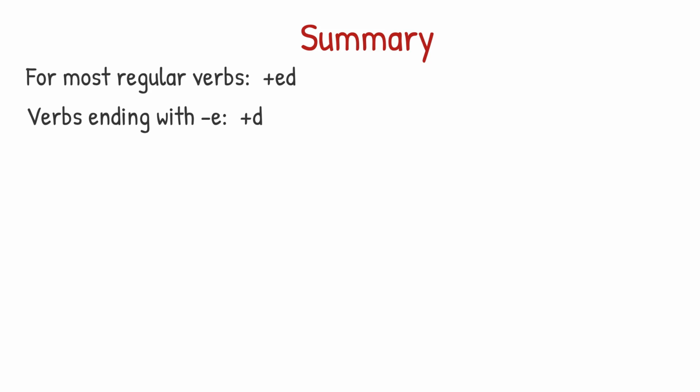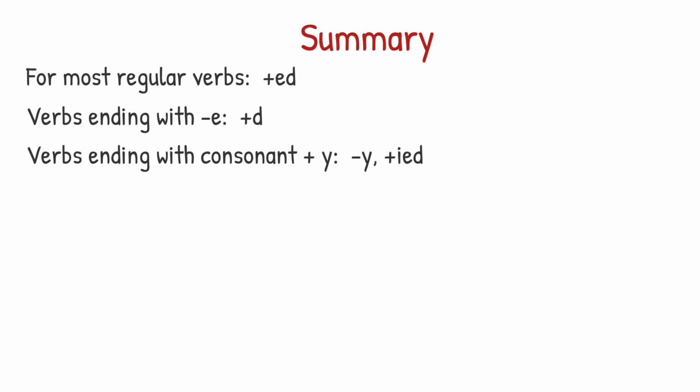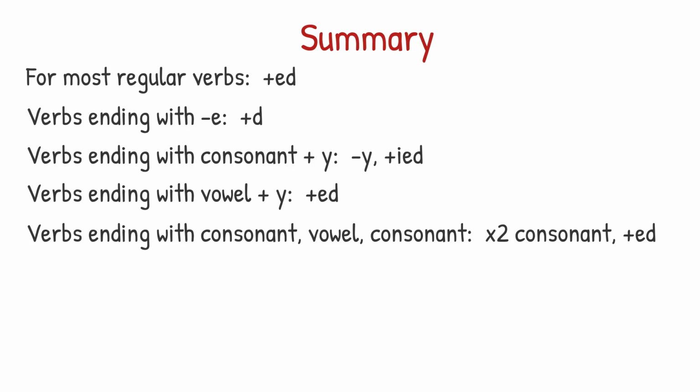In summary, for most regular verbs, we add ed. For verbs ending with e, just add d. For verbs ending with a consonant and y, delete the y and add ied. For verbs ending with a vowel and y, we don't delete the y, we just add ed. For verbs ending with consonant, vowel, and consonant, we usually double the last consonant and add ed.